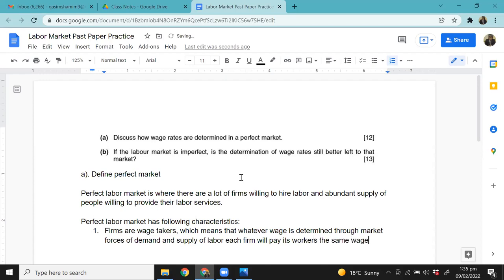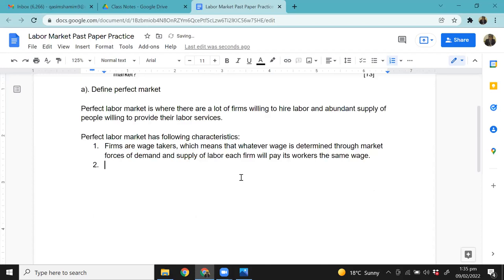Students, are you following me? This is the point that I explained on the graph, that each firm is a wage taker. What do we mean by wage taker? Whatever wage is prevailing in the market, that is the wage that they pay to their workers. Because if they pay something less, what will their workers do? They will leave for another company. Does this help, students? Is this simple?